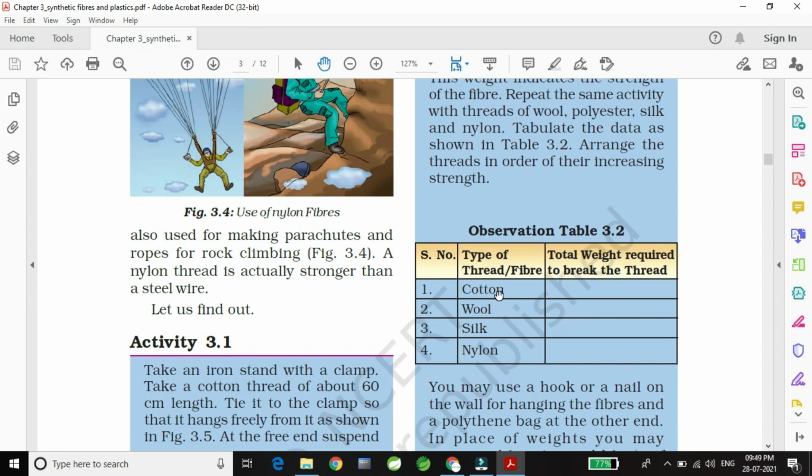So among these, which one do you think should hold more weight, or which thread can hold more weight? The answer is nylon. Nylon can hold much more weight as compared to cotton, wool and silk.